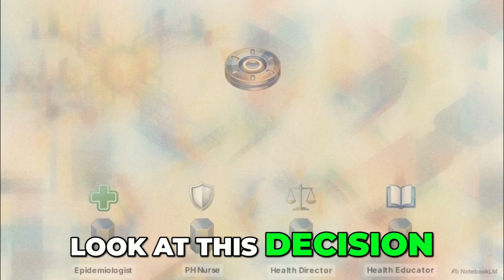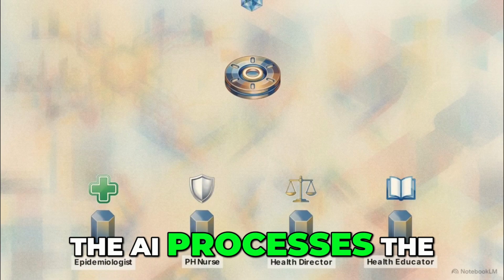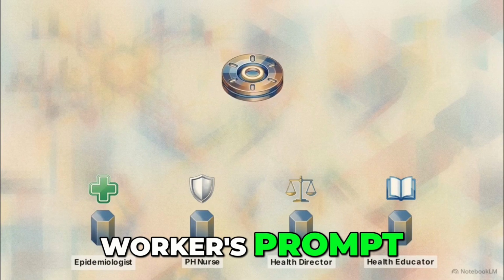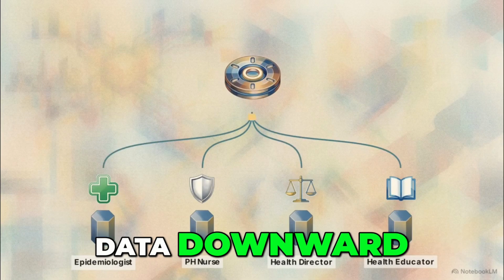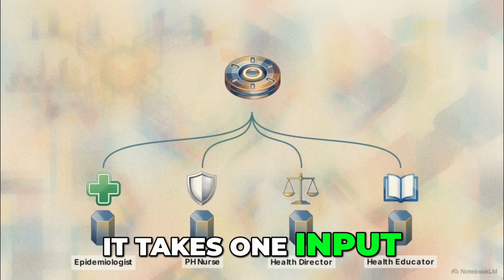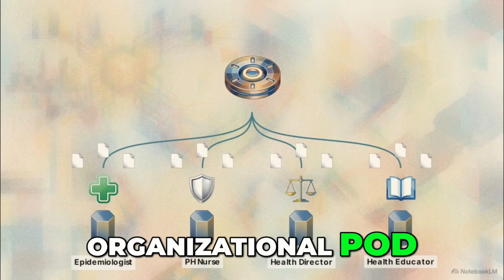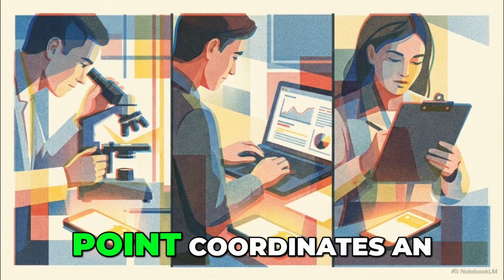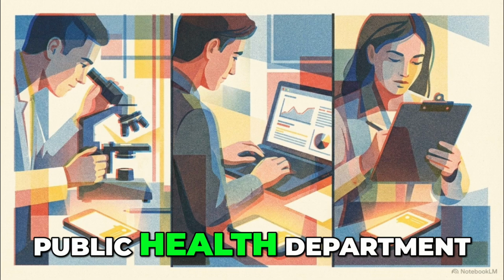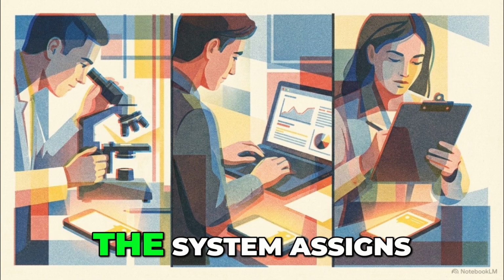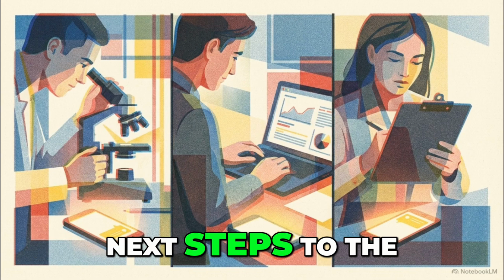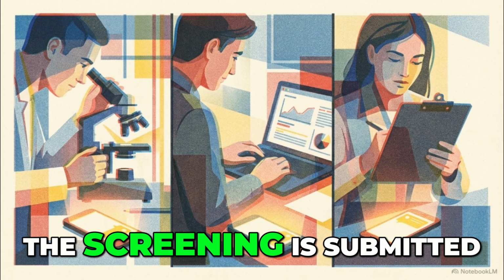Look at this decision tree diagram. The AI processes the community health worker's prompt and routes the screening data downward. It takes one input and instantly delegates tasks across the entire organizational pod. A single data entry point coordinates an entire public health department simultaneously. The system assigns specific next steps to the correct staff the second the screening is submitted.